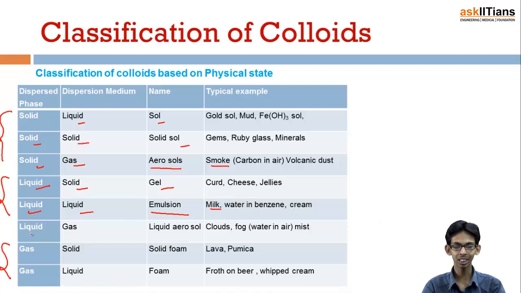And if liquids are dispersed in gas, that means the dispersed phase is liquid and the dispersion medium is gas, it is known as a liquid aerosol, examples are clouds and fogs. If gas is dispersed in solid, it is a solid foam like lava. And if gas is dispersed in liquid, it is known as a foam, like froth of beer and whipped cream, etc.